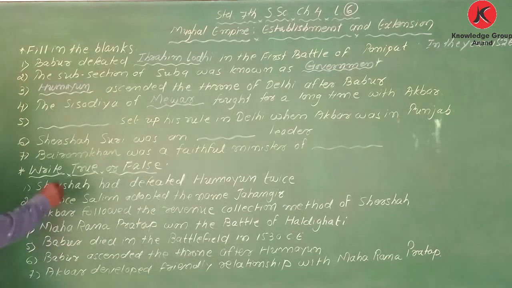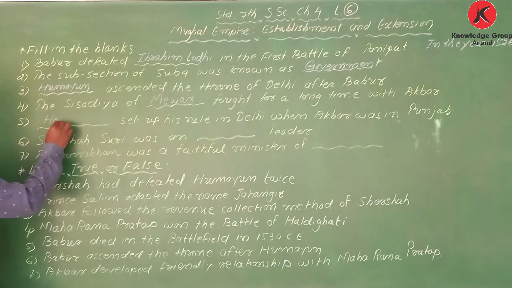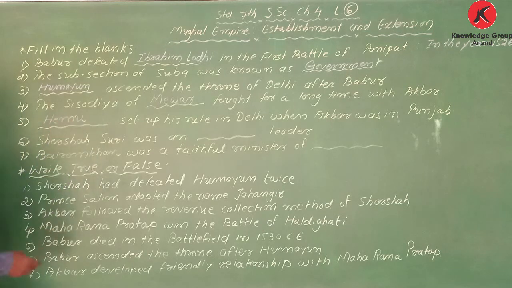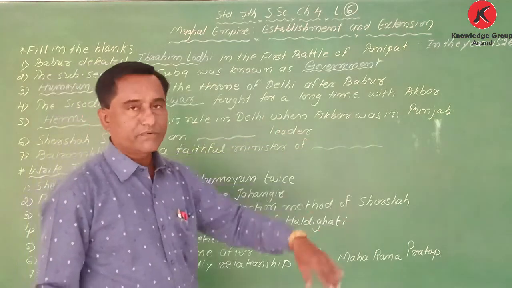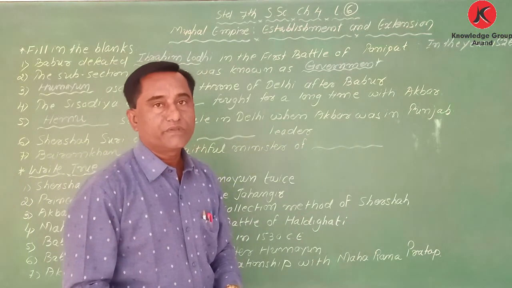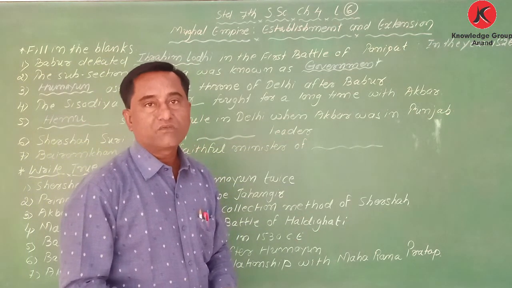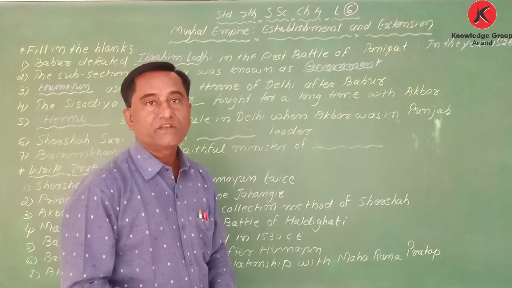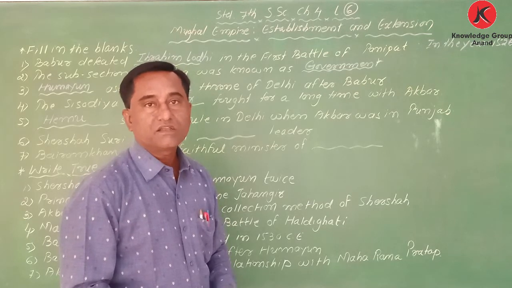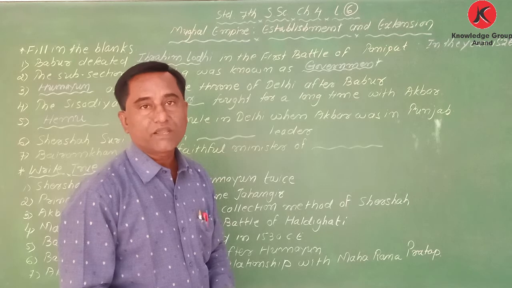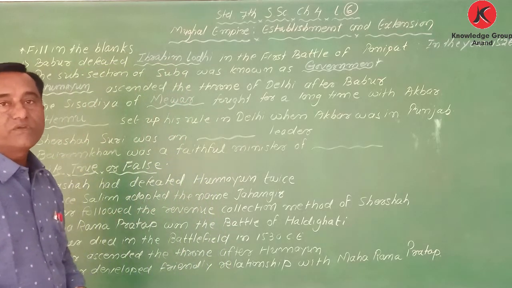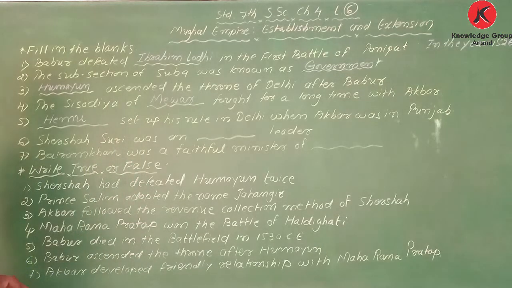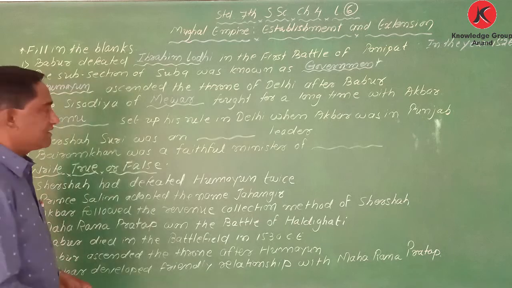My dear student, it was Hamu. Hamu set up his rule in Delhi when Akbar was in Punjab, and later on in 1556 there was a battle between Hamu and Akbar, and it was known as the Second Battle of Panipat. And it was fought in the year 1556.